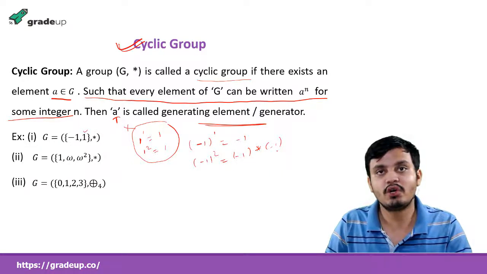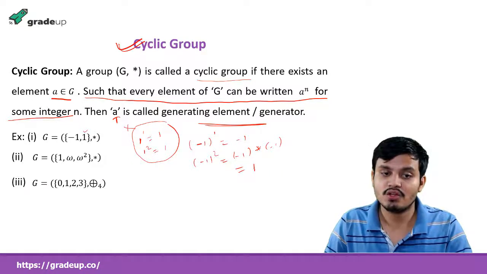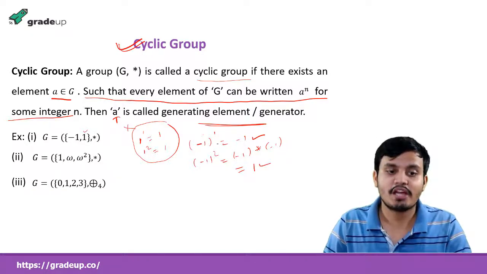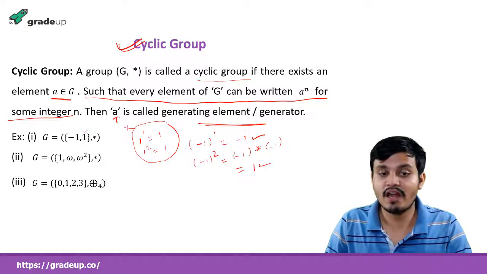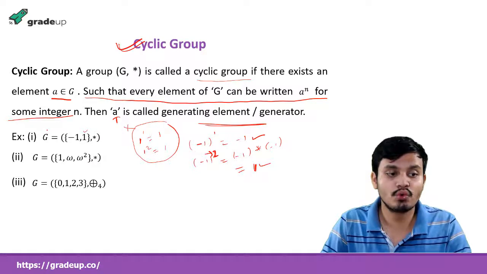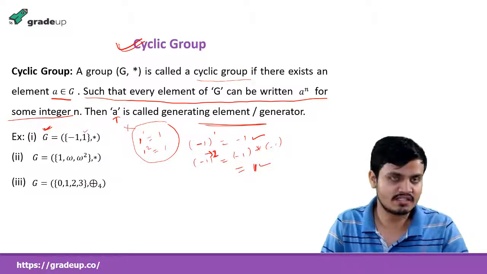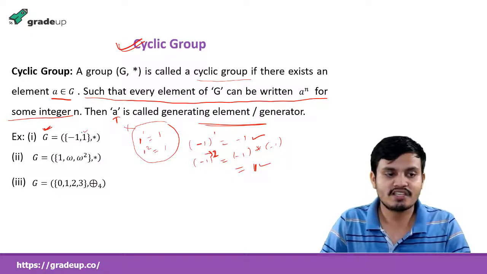Minus 1 into minus 1 is 1. So yes, I can generate 1, and I can generate minus 1 as well from this. That means it is a generator. And what is its order? We get the identity element at which power? 2. So its order is 2, and that order is equal to the order of the group. See this point, that order is equal to the order of the group.